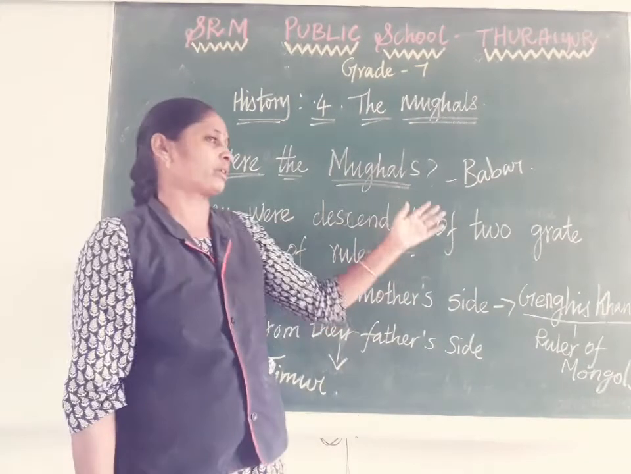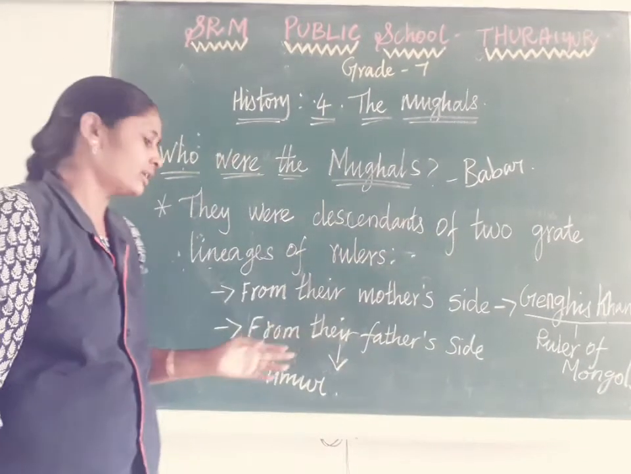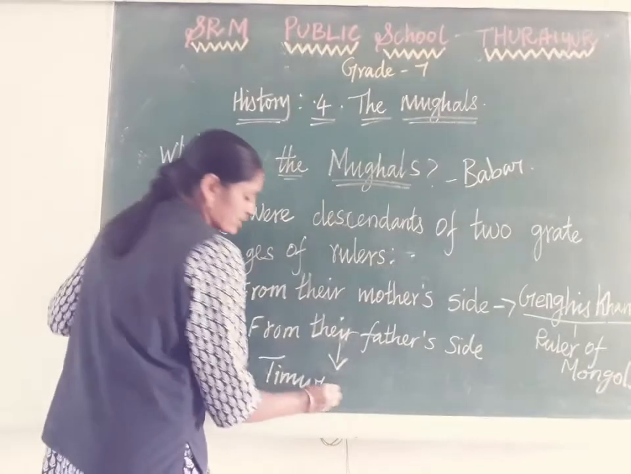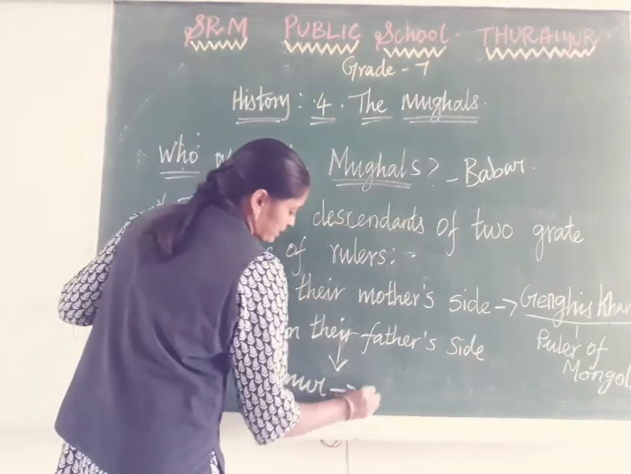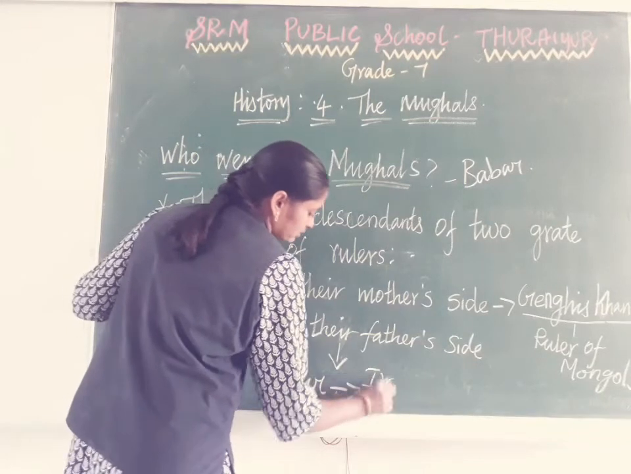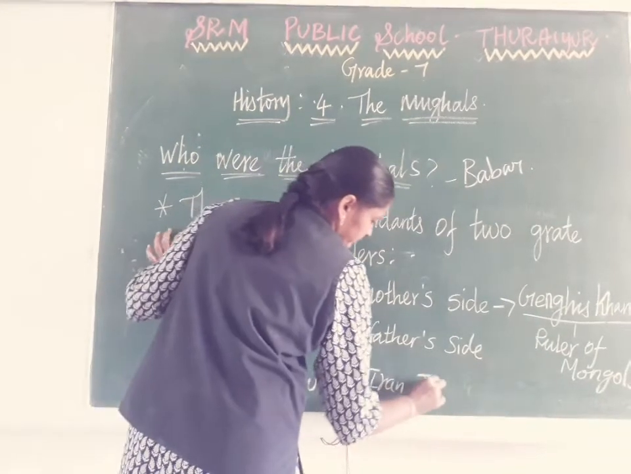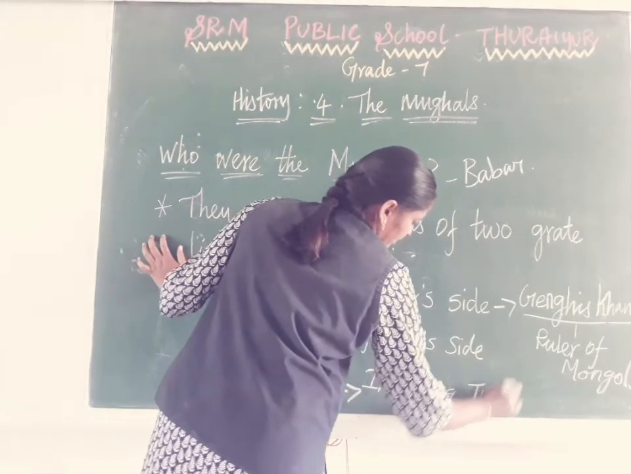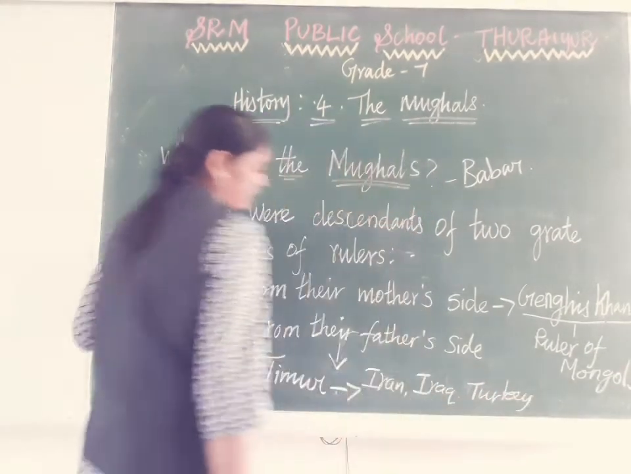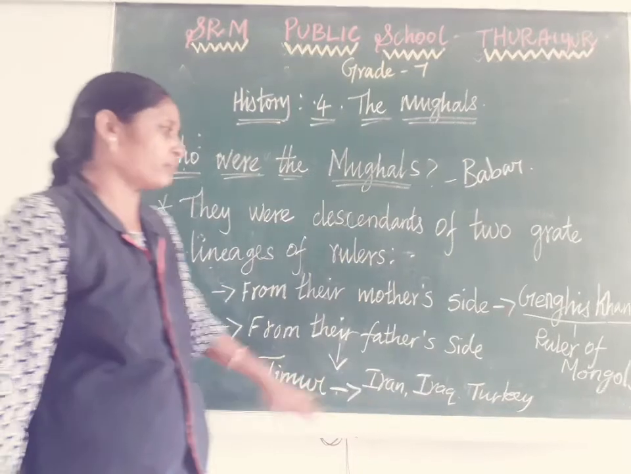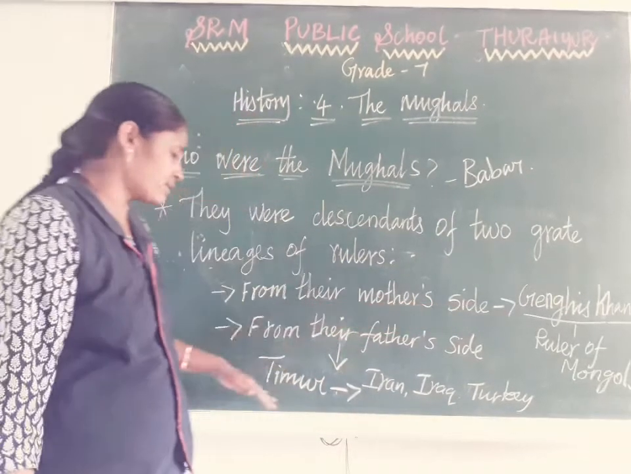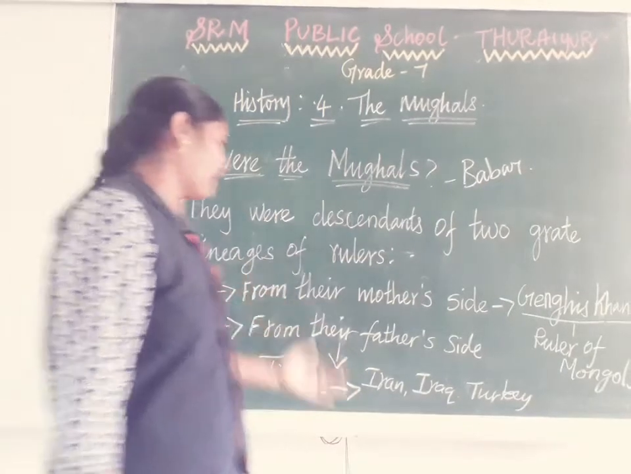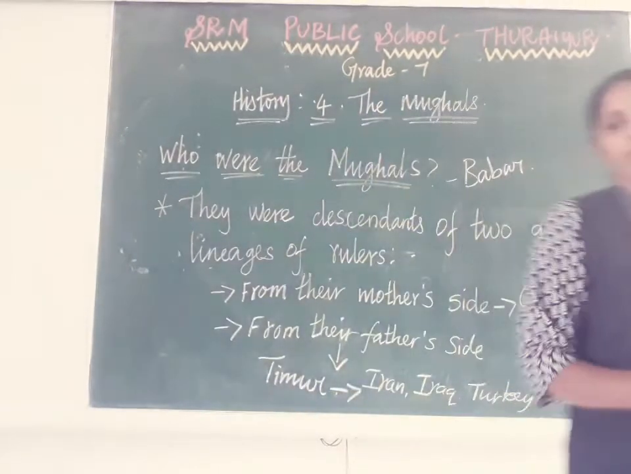From the father's side, Babur's father's side, Taimur is their ancestor. Who was Taimur? He was the ruler of present-day Iran, Iraq and Turkey. So Taimur and Genghis Khan were the ancestors of the Mughals.